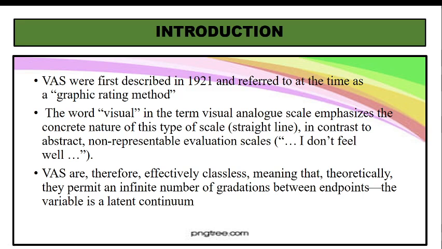So what you do is you have a scale with the help of which we can find out to what extent that person is not feeling well. Now, VAS or visual analog scale are therefore effectively classless, meaning we don't have a particular class for it, meaning that theoretically they permit an infinite number of gradations between the endpoints, and the variable is a related continuum.